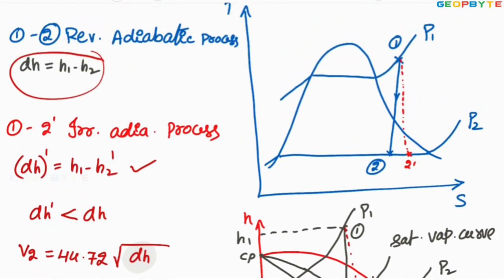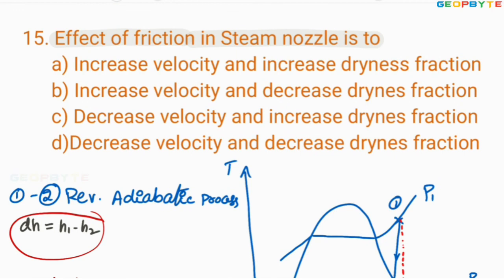Now let us go for the options. Once again let me read the problem. Effect of friction in steam nozzle is to, option A, increase velocity. No, velocity never increases, velocity decreases. Option B, increase velocity. No. Option C, decrease velocity and increase dryness fraction.